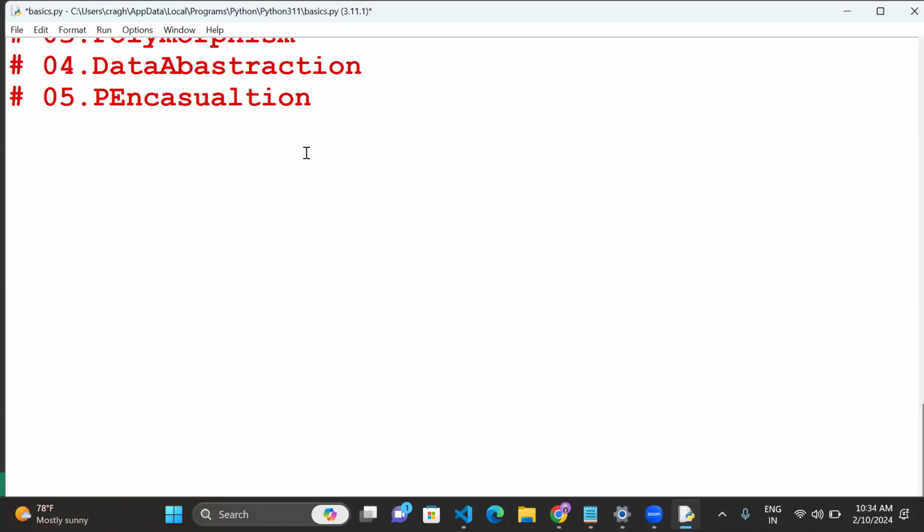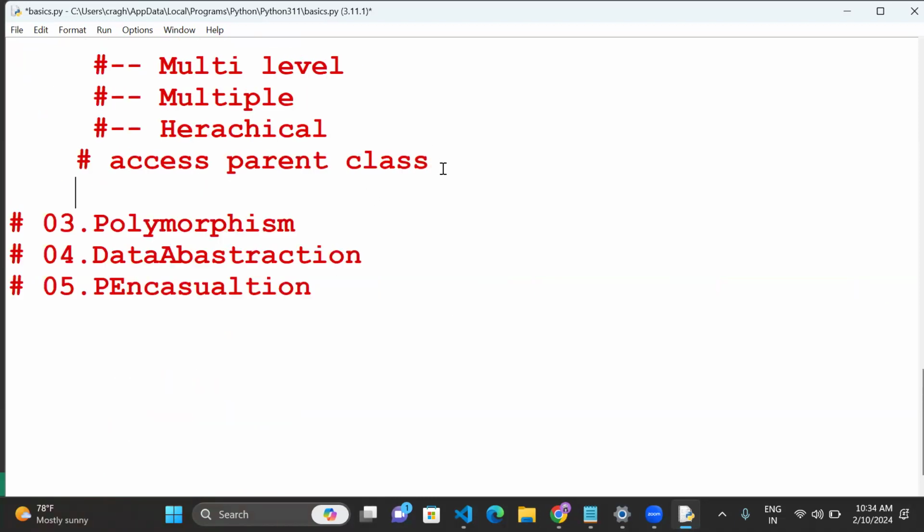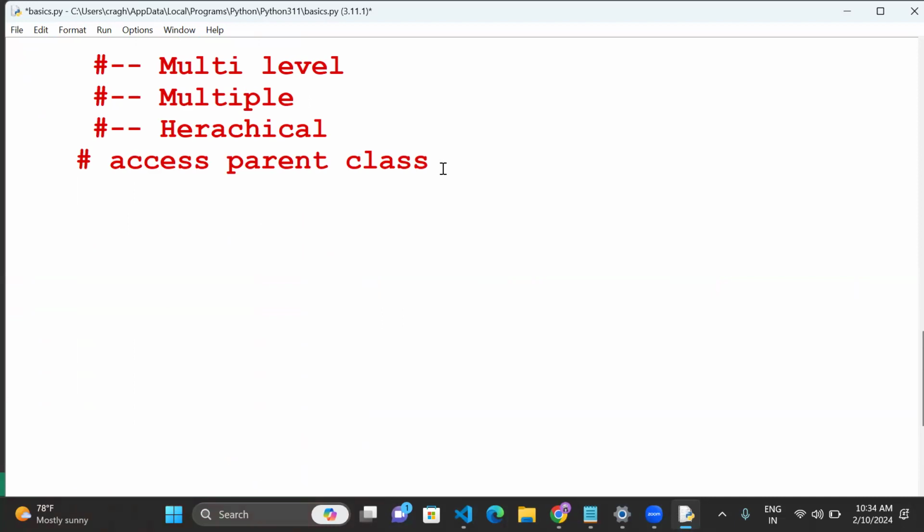Single inheritance. See one example now. For example, guys, I will just create a normal class. The class name, for example, is parent. I will declare a normal function, not a constructor. First, we'll discuss the basic example. The function name, for example, data. The keyword self is mandatory.